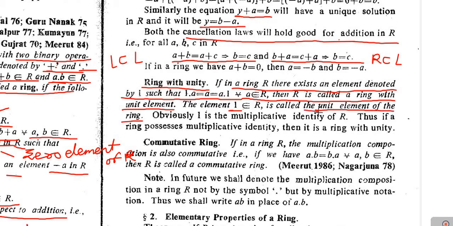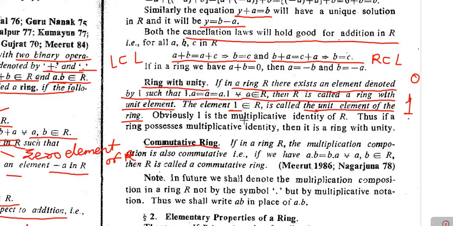As we have reserved the symbol 0 to denote the zero element, similarly we reserve the symbol 1 to denote the unit element of the ring, and by the unit element we mean the multiplicative identity element of the ring, means the identity element under the second binary operation of the ring. And the next definition is the commutative ring.